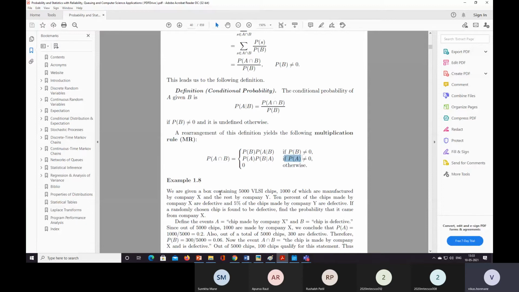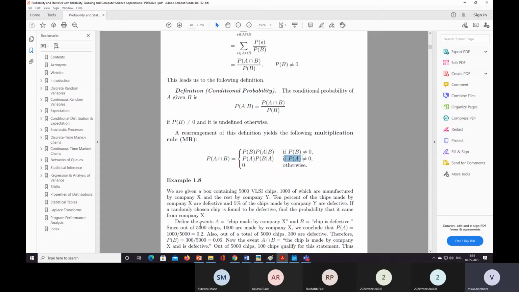We are given a box containing 5,000 VLSI chips, 1,000 of which are manufactured by company X and the rest by company Y. 10% of the chips made by company X are defective, so out of 1,000, 10% means 100, and 5% of chips made by company Y are 0.05 times 4,000, which is 200.